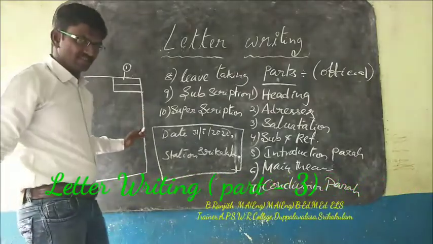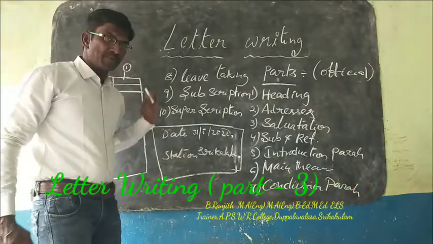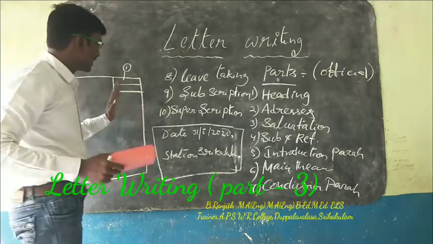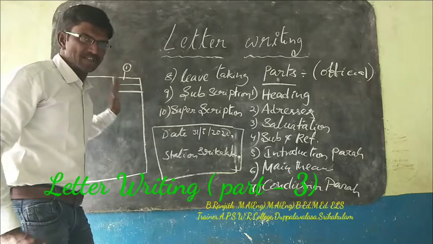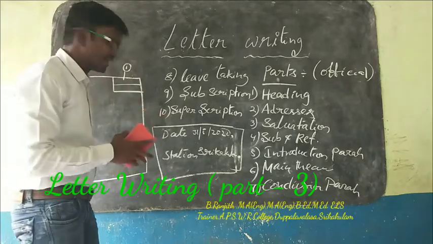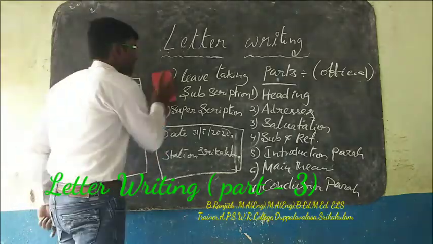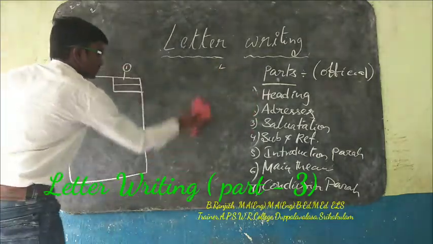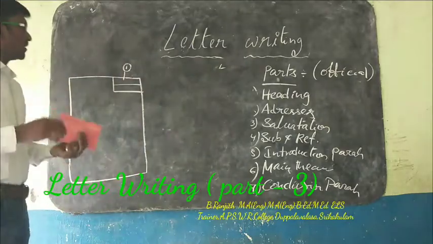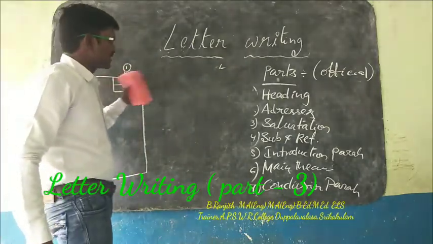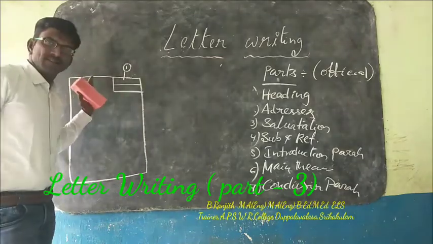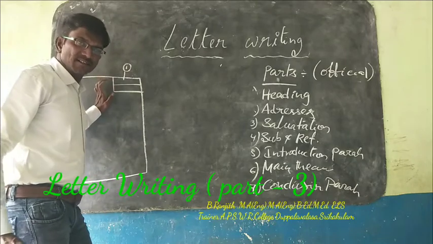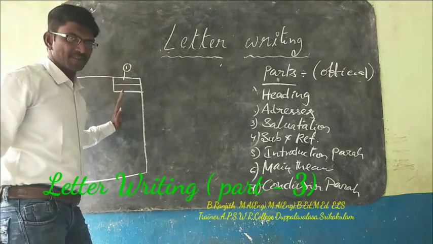In writing heading, we have to remember one thing. Once upon a time, there was a rule in writing heading. Let us discuss that. Actually, at the place of heading, station and date are enough nowadays.